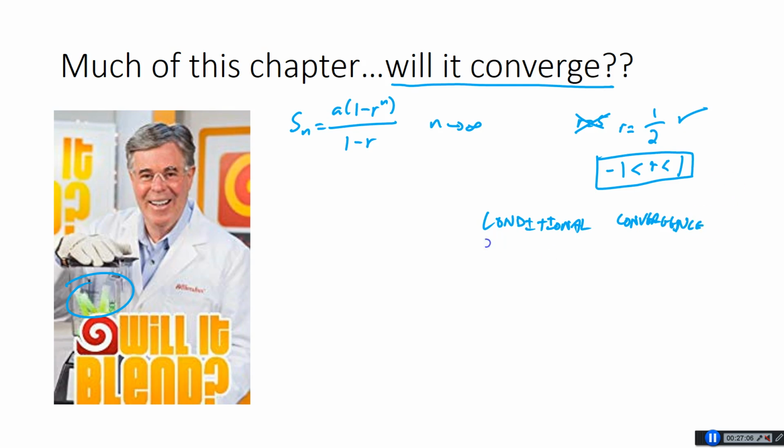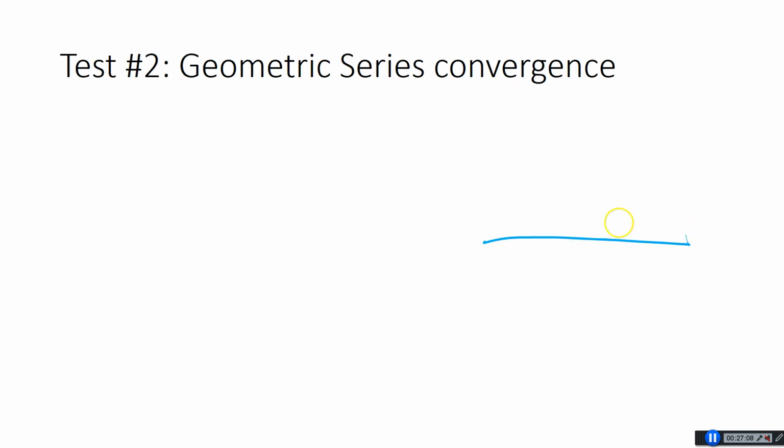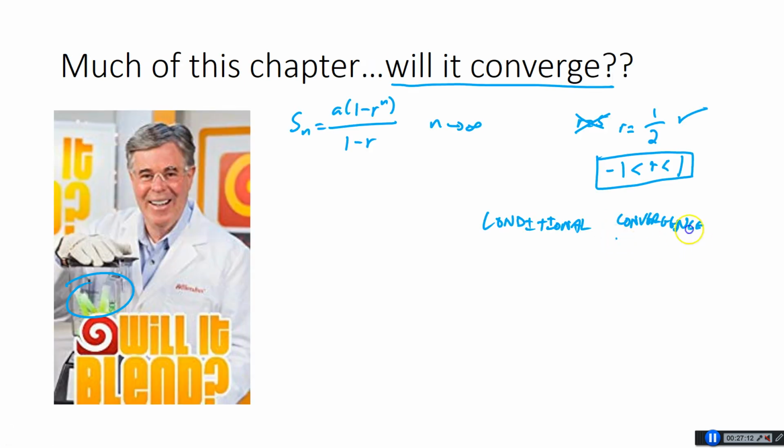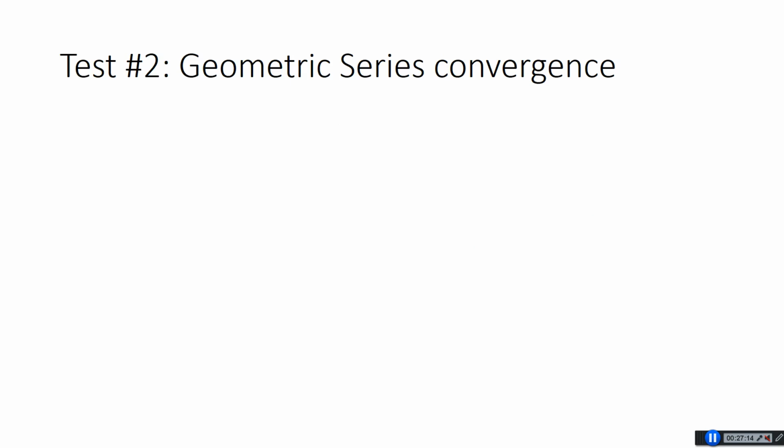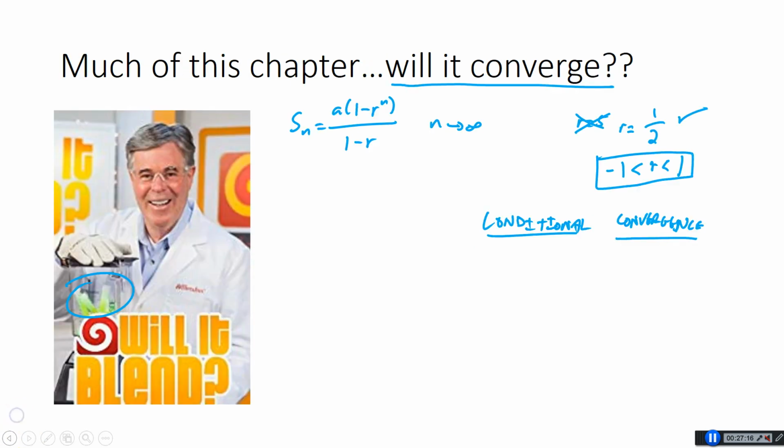Okay, because it only converges when r is a certain value, right? So conditional convergence. And often the way that you see this written, because r has to be between -1 and 1, is they'll write absolute value of r has to be less than 1. This is what's called the radius of convergence.